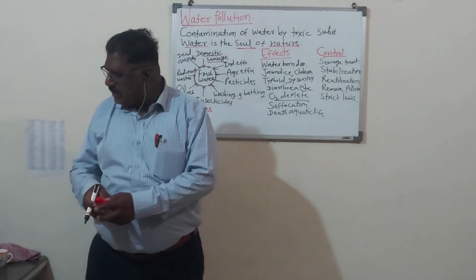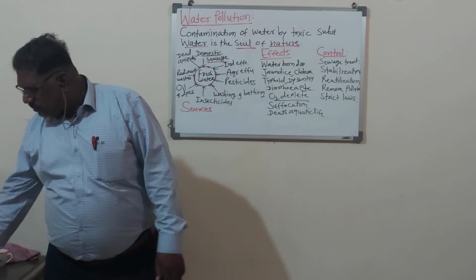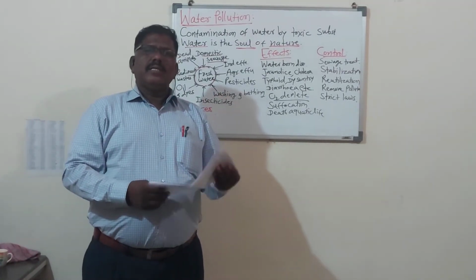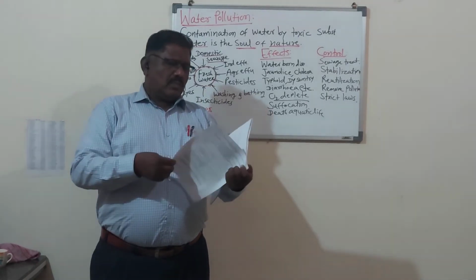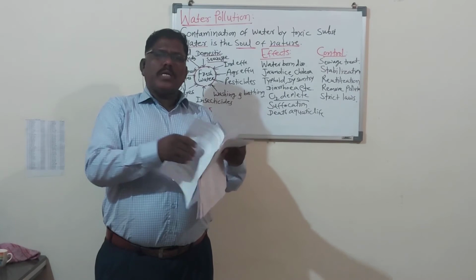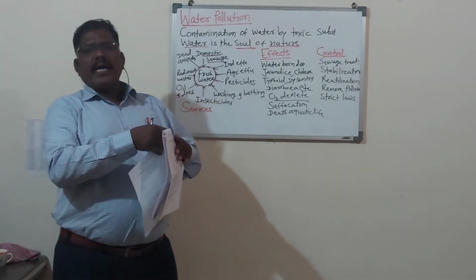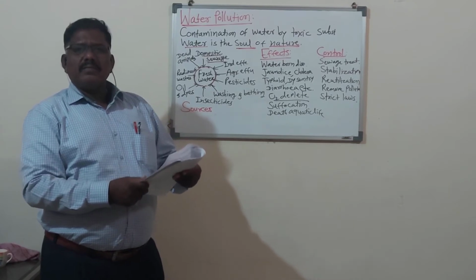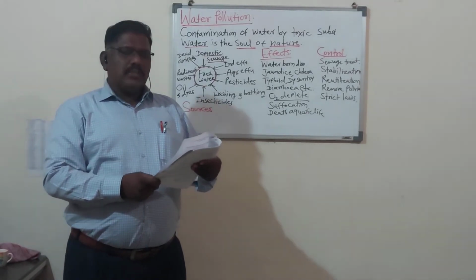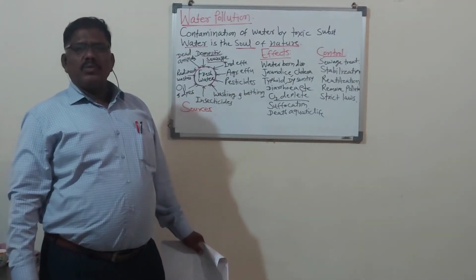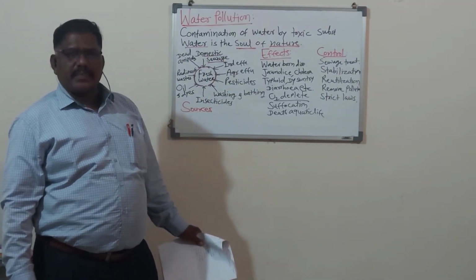Dear students, in your BSc third year admission list, I will tell you how many students are in the list. In the BSc third year list, there are 21 students having zoology as an optional subject.